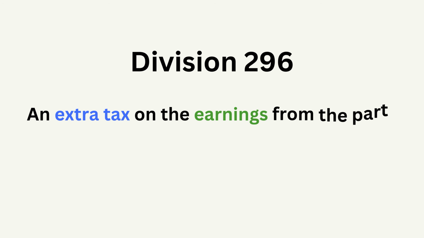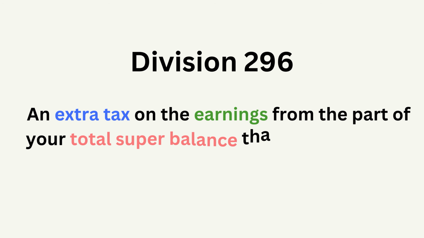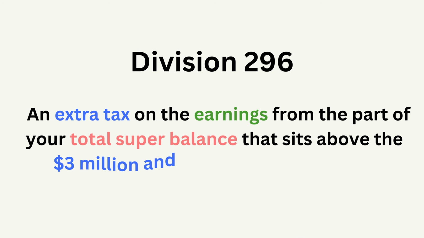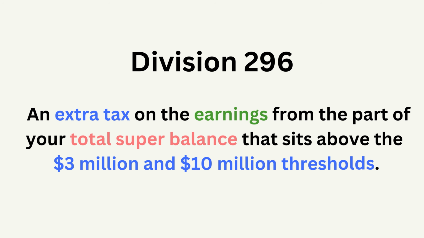Simply put, Division 296 is extra tax on the earnings from the part of your total super balance that sits above the $3 million and $10 million thresholds. Let's break this down. Picture your total super balance as one long bar, cut into 3 slices. The first slice in blue is the first $3 million of your super.